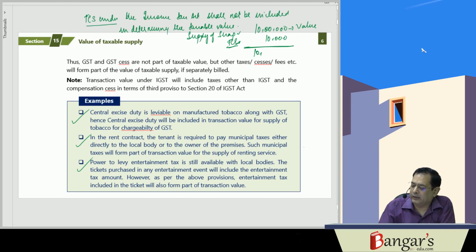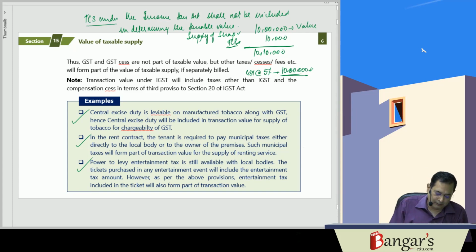Then 10,10,000 rupees is the total sum. But GST will be levied only on what? Say GST is levied at the rate of 5% on scrap. It will be levied on rupees 10 lakh. Fundamentally, TCS under the Income Tax Act will not be included in the taxable value for the purpose of GST.